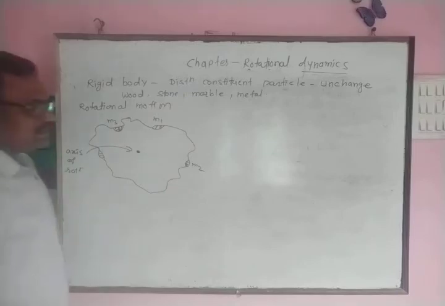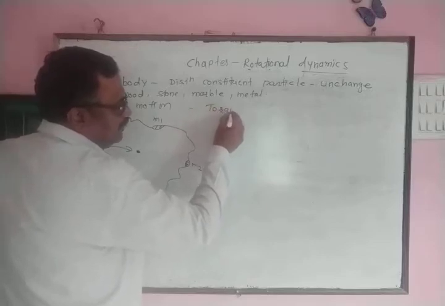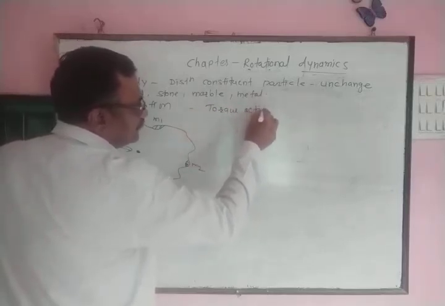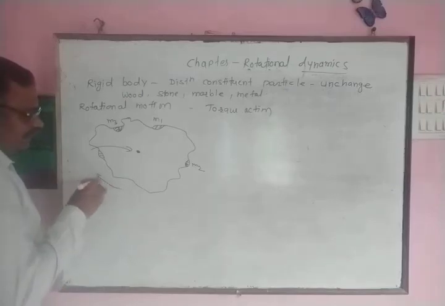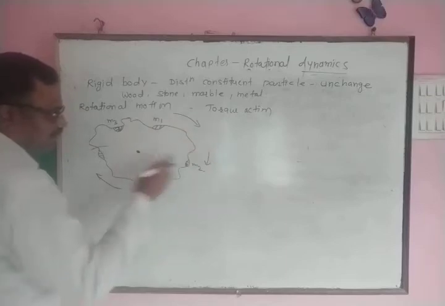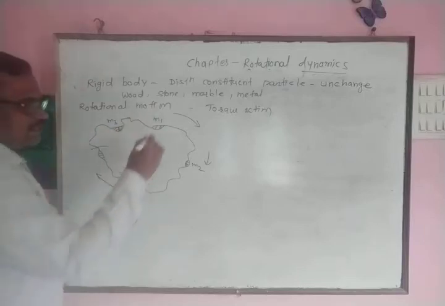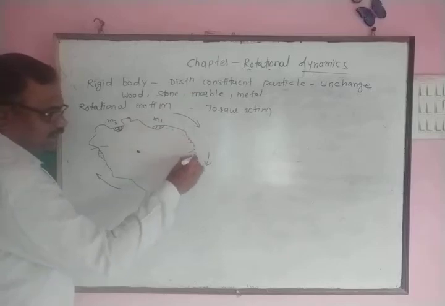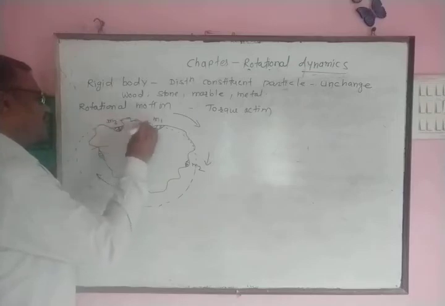Now, let us suppose we apply torque on the body. Let us consider torque is acting on the body. We find when torque is applied on a body, this body rotates about axis of rotation. When body is rotating, we observe every particle present in the body is moving along the circumference of circle as shown in this figure.